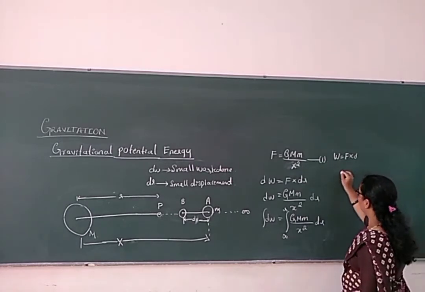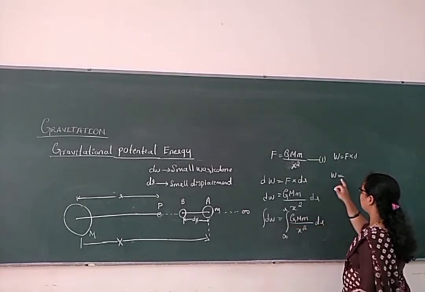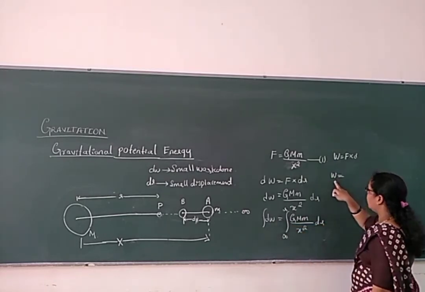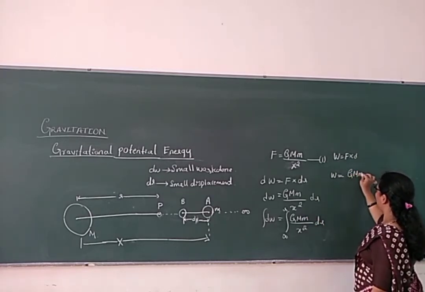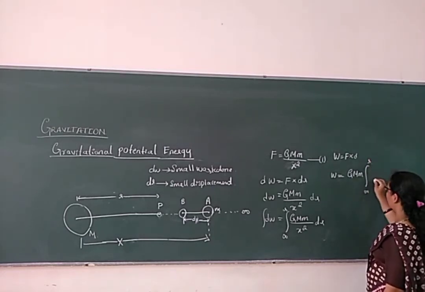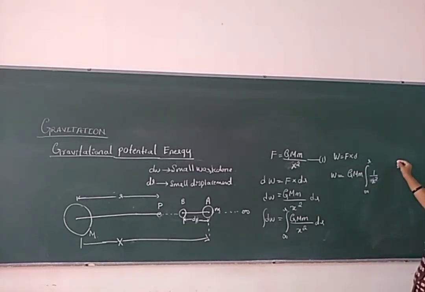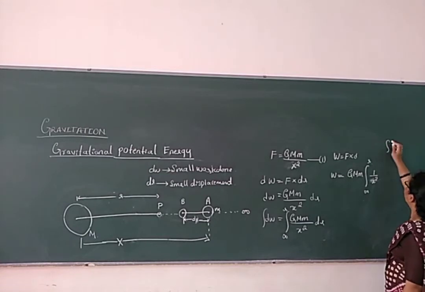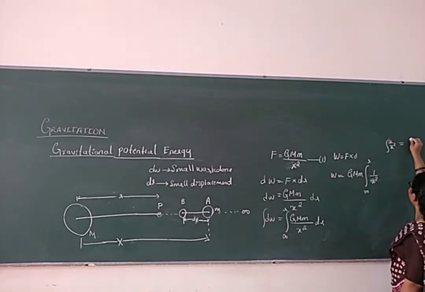You already know that integration of dW is W. So I will take out G M m from infinity to r, and the variable is 1 divided by x squared, that is x raised to minus 2.